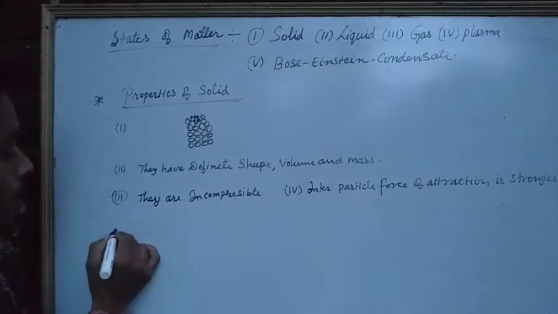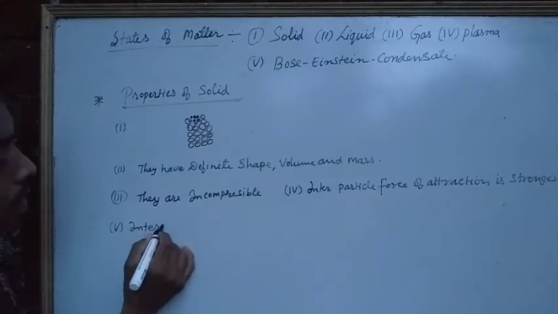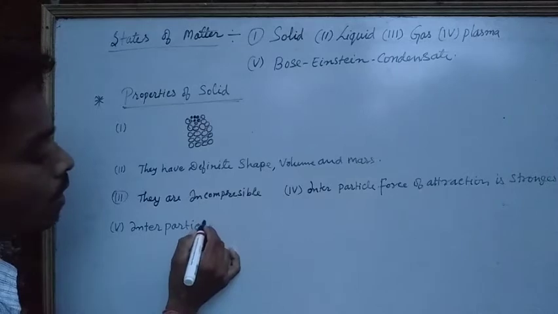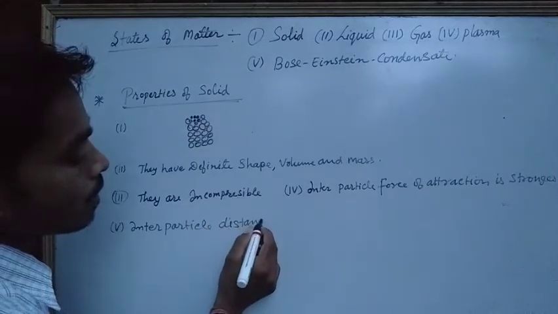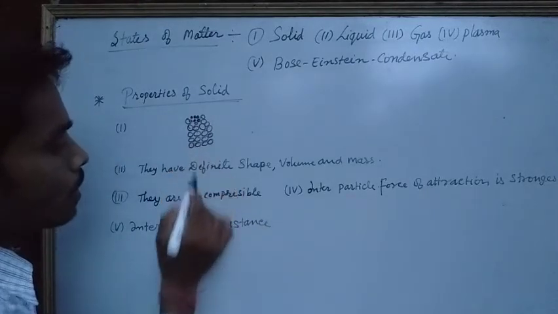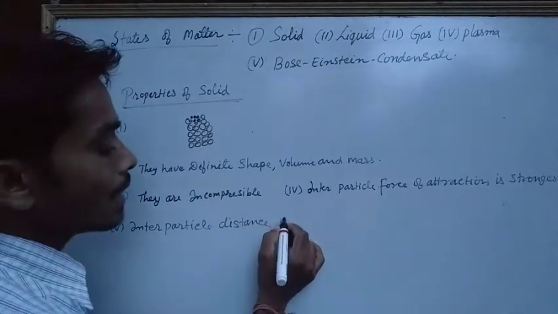So we can say fifth one, the interparticle distance. Interparticle distance between two particles of the solid is least.